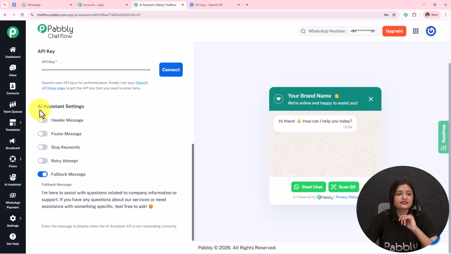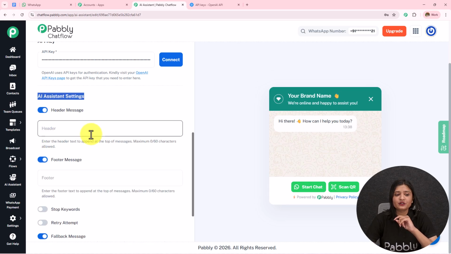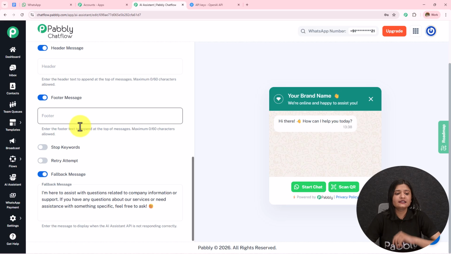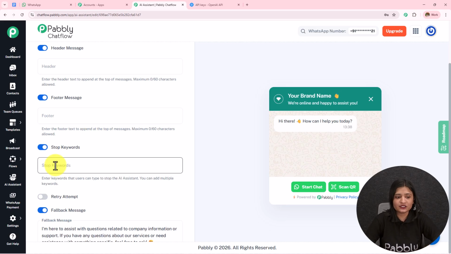Then moving on to the next step, we have this AI assistant settings. If you want to provide the header message and the footer message, you can toggle on these buttons, provide the message, and it will start displaying. Then we have the stop keyword. So if I toggle this on and enter any stop keyword like this and press enter, in this manner I have added this particular keyword, and whenever a user sends this keyword, the AI agent will stop replying to that particular chat.